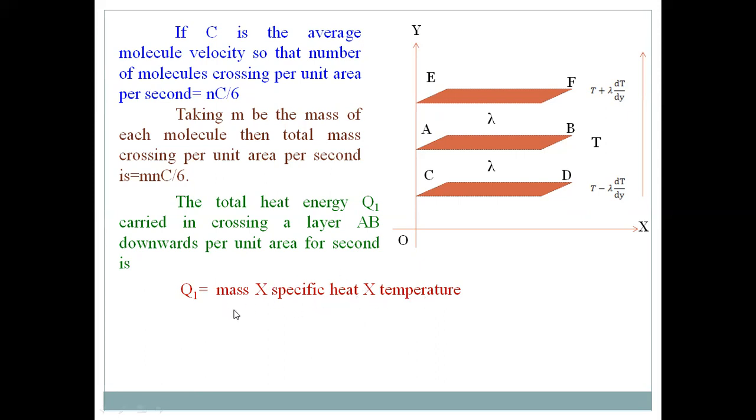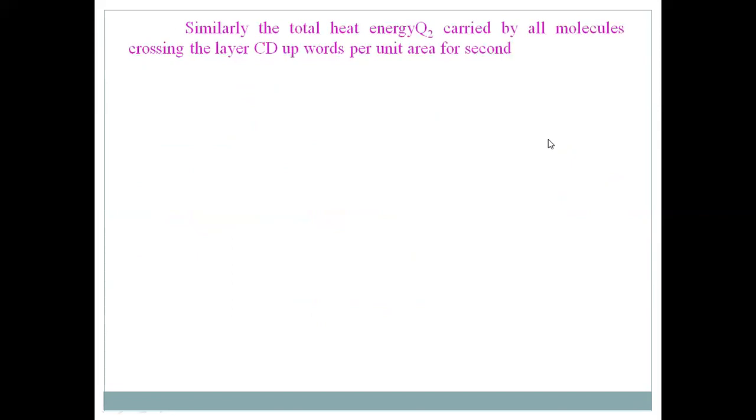So Q1 is equal to the mass, which is 1/6 m n c, and the specific heat is taken as CV, and the temperature of the layer EF is T plus lambda into dT by dy. This amount of heat is transferred from layer EF to AB. Similarly, some amount of heat is transferred from layer CD to AB, because it actually loses some heat energy, since the temperature of the layer AB is more than the temperature of the layer CD.